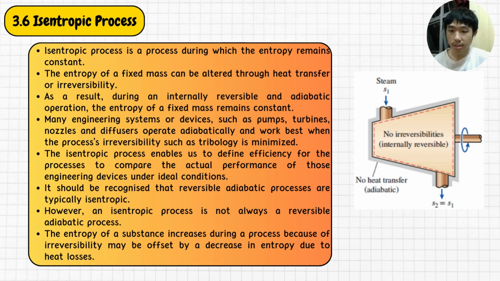Many engineering systems or devices such as pumps, turbines, nozzles, and diffusers operate adiabatically and work best when the process irreversibility, such as friction, is minimized. The isentropic process enables us to define efficiency for the process to compare the actual performance of those engineering devices under ideal conditions. It should be recognized that reversible adiabatic processes are typically isentropic. However, an isentropic process is not always a reversible adiabatic process. The entropy of a substance that increases during a process because of irreversibility may be offset by a decrease in entropy due to heat losses.